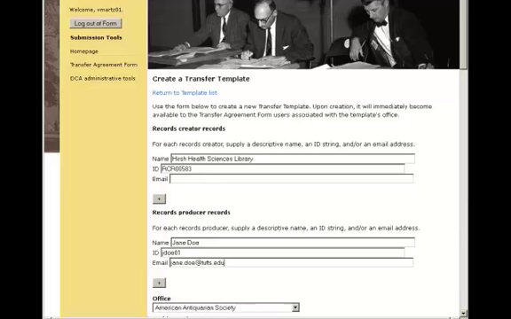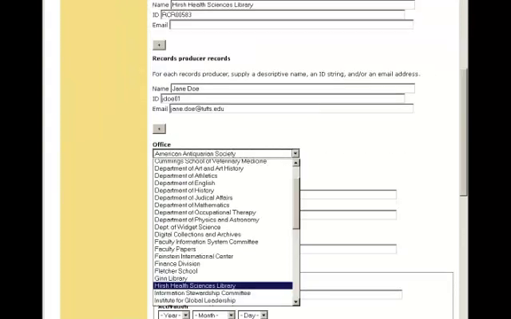Next, we enter information about the record producer. This is the person responsible for the transfer of the records. The producer is often different from the record creator. For example, the university president may be responsible for the creation of the records, but it is the administrative assistant who is responsible for the transfer of the records, and thus is the producer. For our templates, the producer corresponds to the users associated in office or unit. The next field ties the information in the template to the office we have added previously.